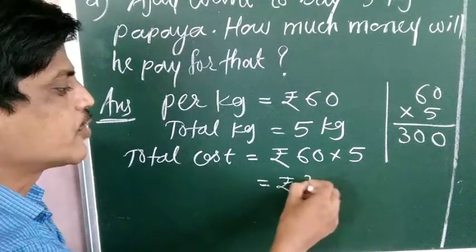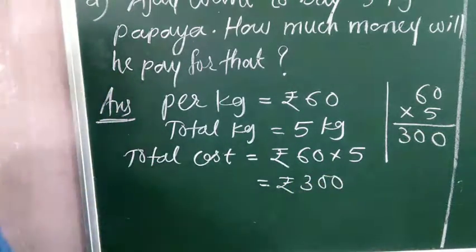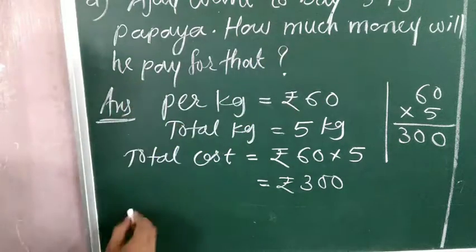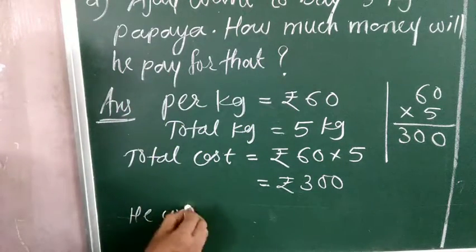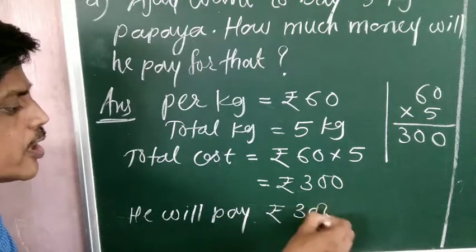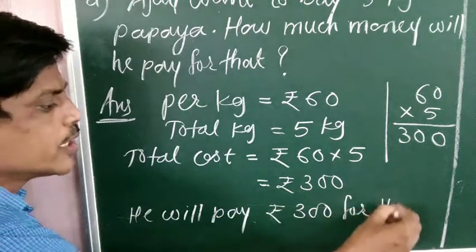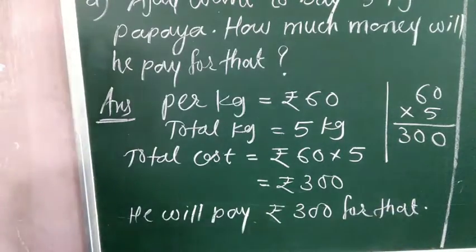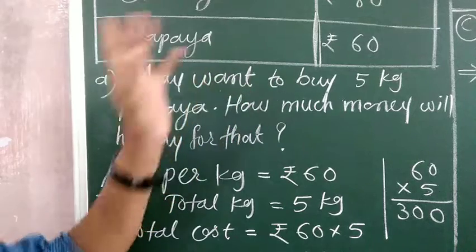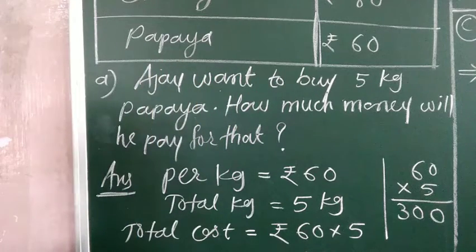So it is rupees 300. He will pay rupees 300 for that, at the rate of 60 rupees per kg, for 5 kg of the papaya.